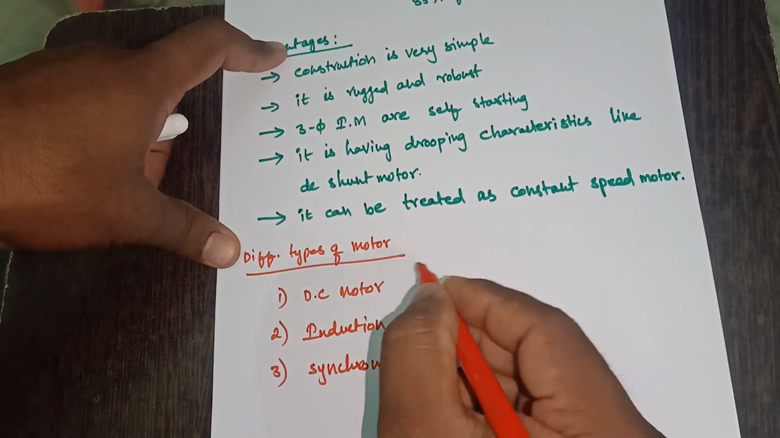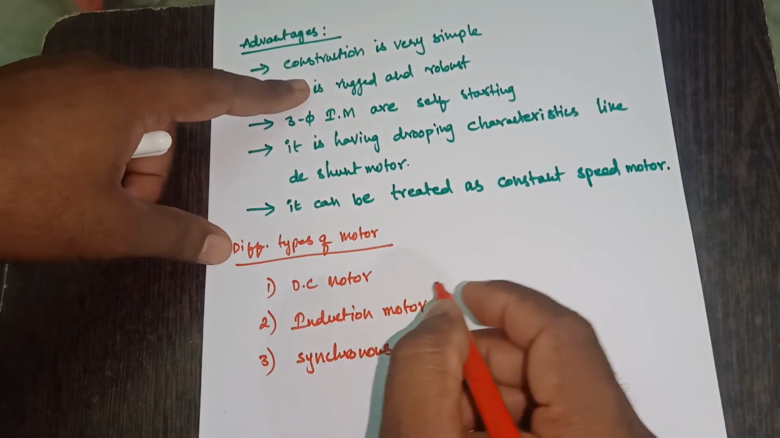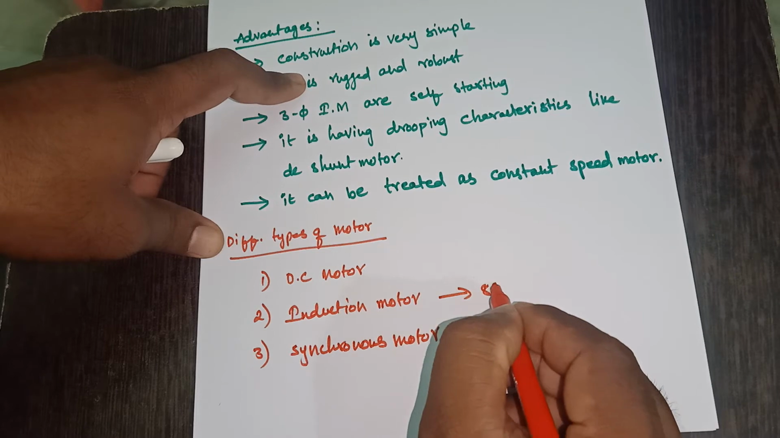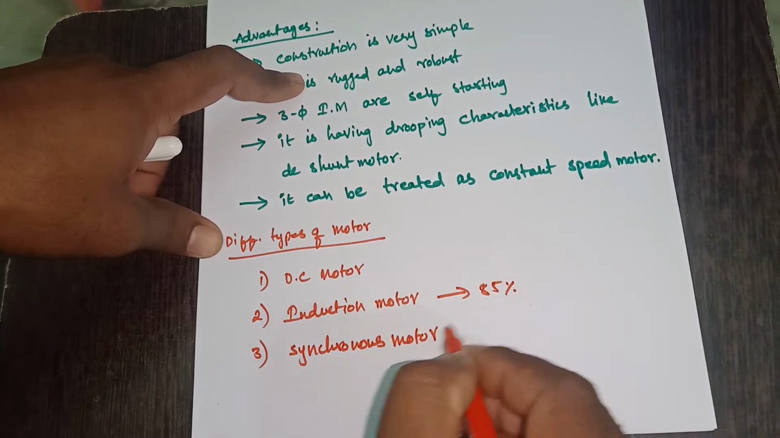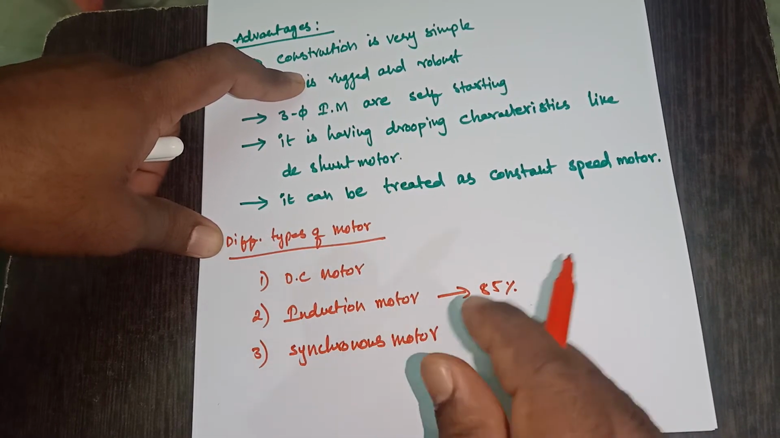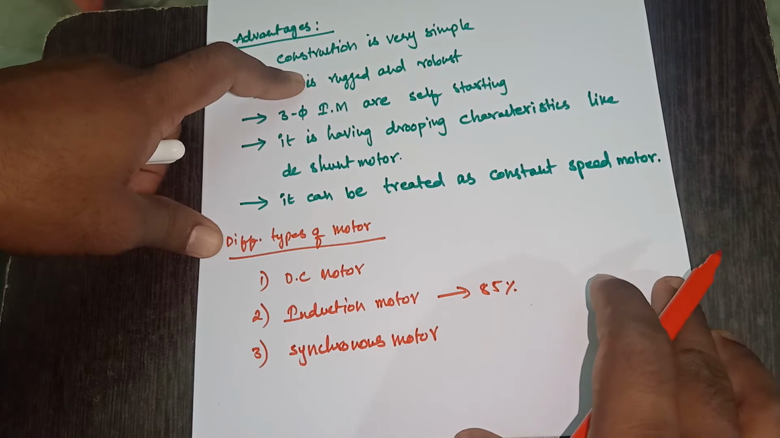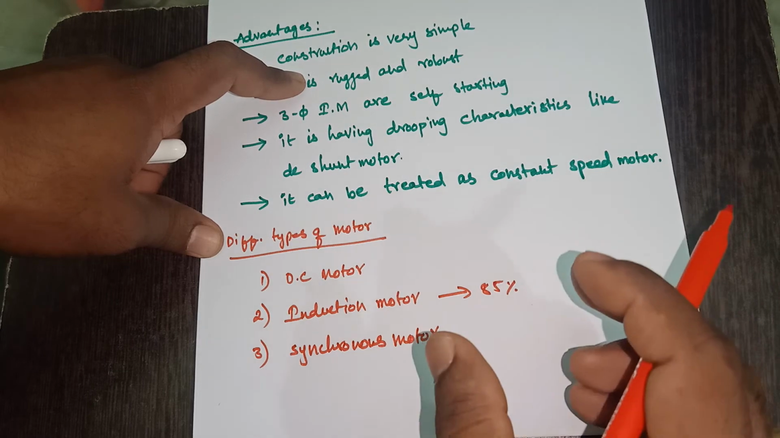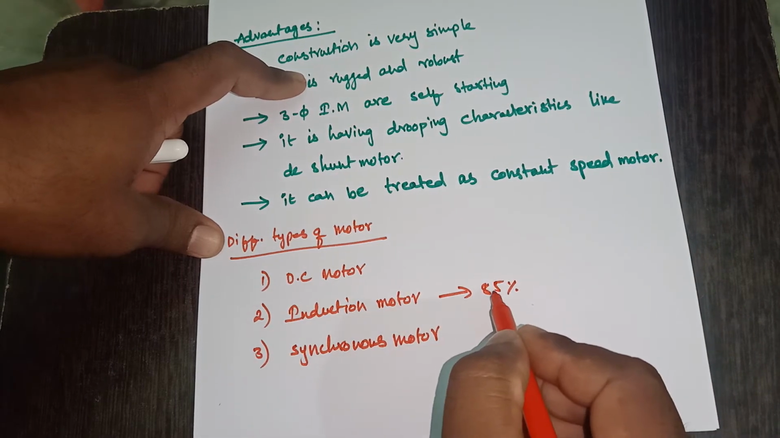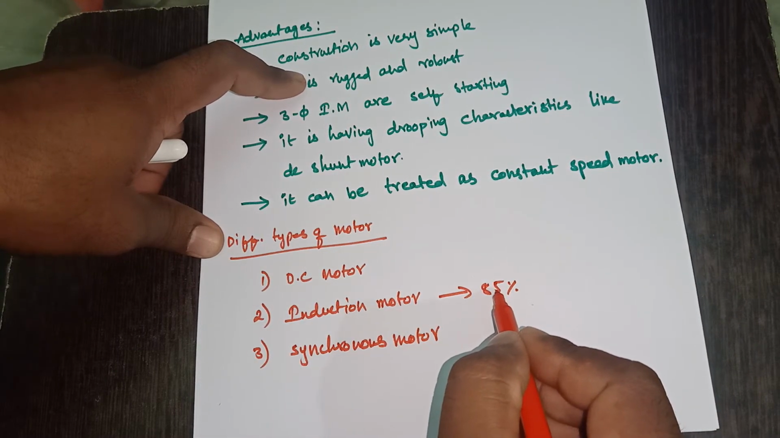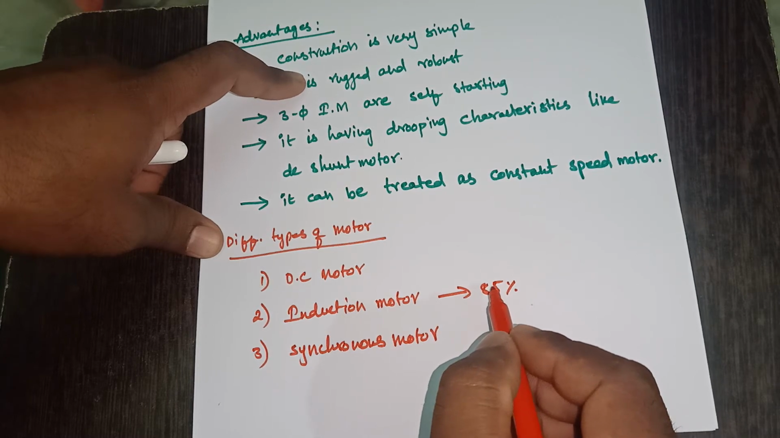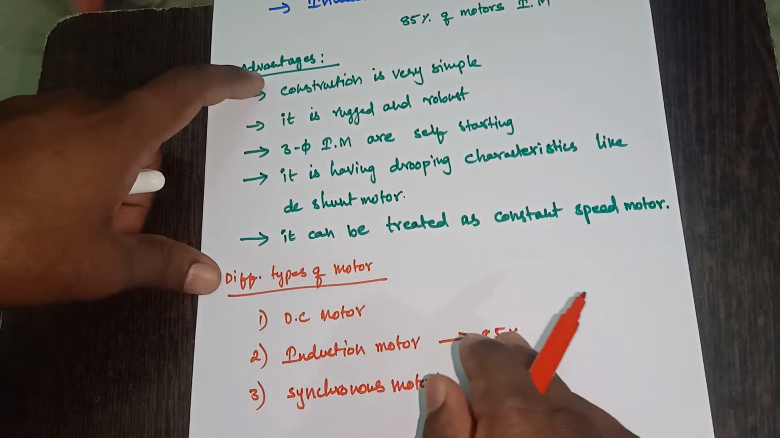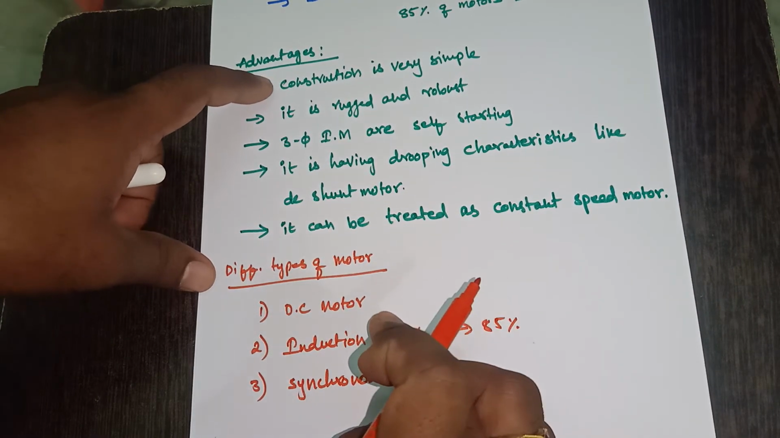Among these motors, 85% of applications are related to the induction motor. If we consider 100% of motors, which includes all the types, induction motors are used 85%. Why? Because it has the following features, and we have some disadvantages with the other motors.